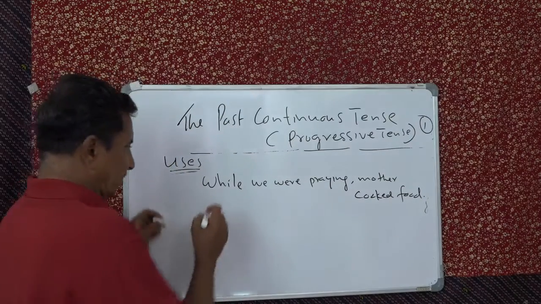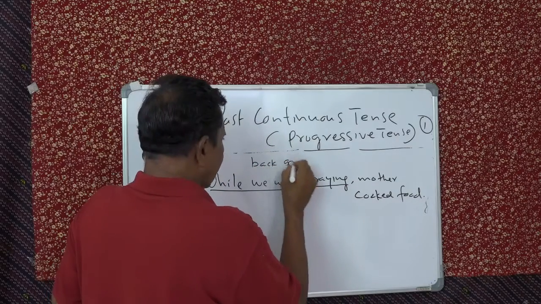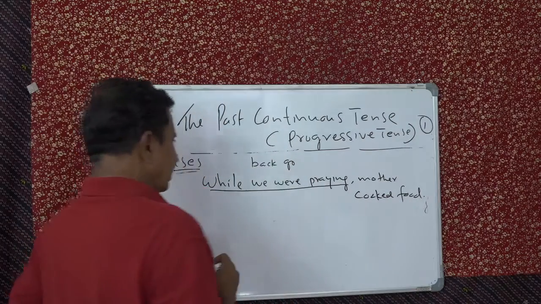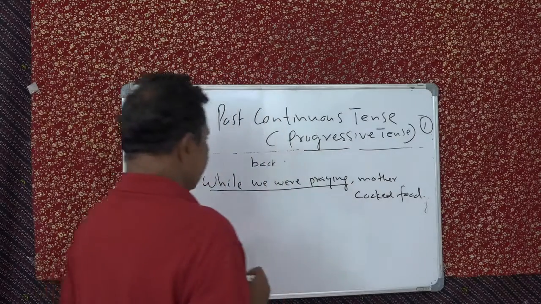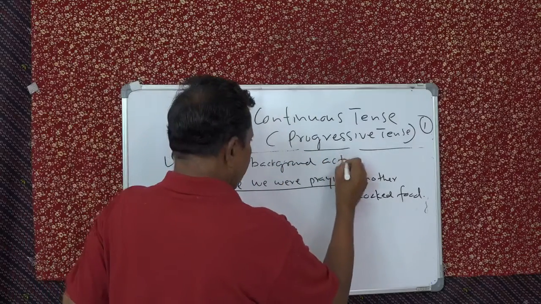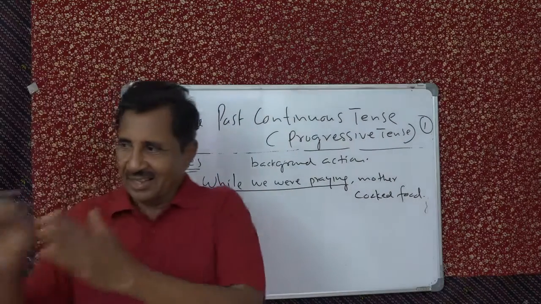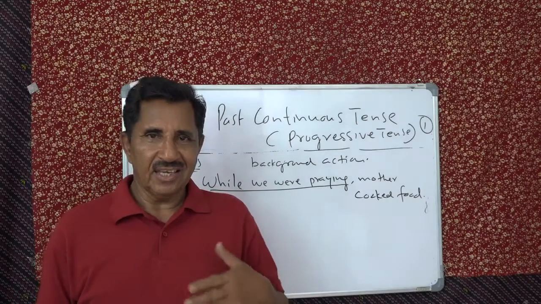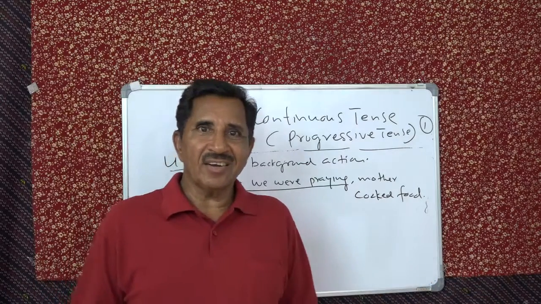Now this is the background. It's the background action. Understand? That is the background action. So in the past, while we were praying, that's true. So what did mother do? She cooked the food for us. Otherwise, after prayer we would rush to her for food. Then she would have nothing to give.